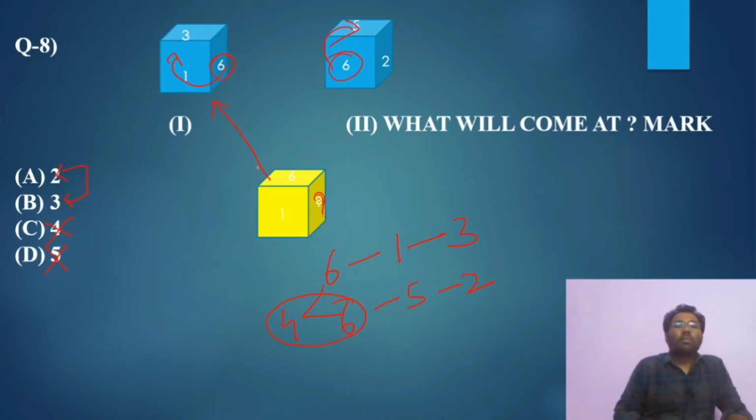Just rotate the dice. It depends on you from which side you want to proceed. I am proceeding from 6 to 1. You can proceed from 1 to 6 also. The result will be the same. And here also 6 to 1.